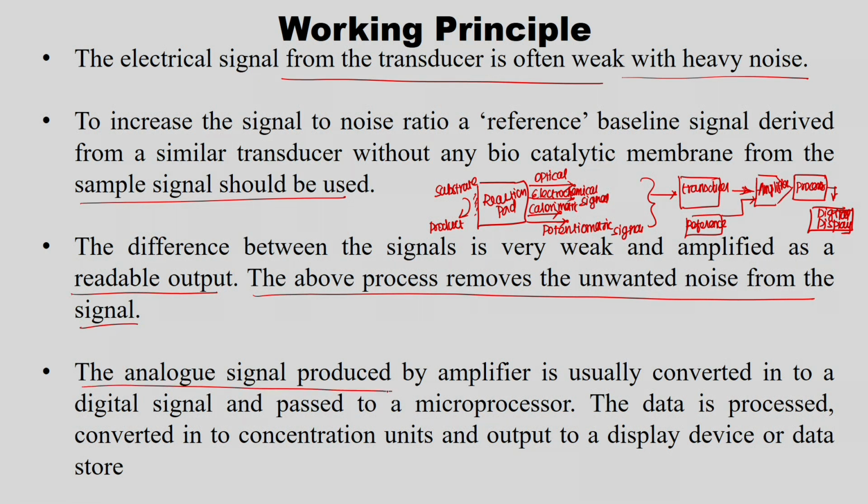The analog signal produced by the amplifier is usually converted into a digital signal and passed to a microprocessor. So, the data is processed, converted into concentration units and output to a display device, or the data is stored. Okay. So, this is a digital signal, and the digital display includes digital signal production and passing to the microprocessor. From the microprocessor, the data produced is converted into concentration units, in the sense the concentration of the target analyte, and the output is displayed in your display device or it is stored for further data analysis.